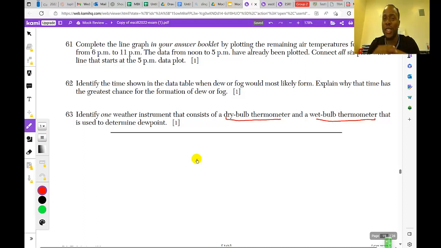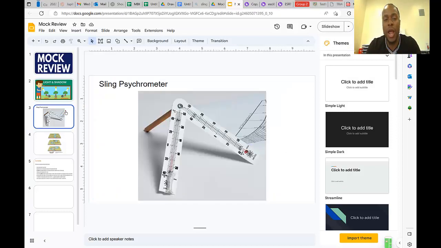It breaks my heart that you guys struggle with this question because we literally did a lab on this. Remember, we went in front of the school building and we dipped one of the thermometers, the one with the sock, in water because it's the wet thermometer, and then we swung it for about 3 minutes and then we read off the values. So simply put, any weather instrument that has two thermometers, one of them considered a wet thermometer and the other a dry thermometer, has to be a psychrometer, a sling psychrometer. That is the name of this weather instrument.